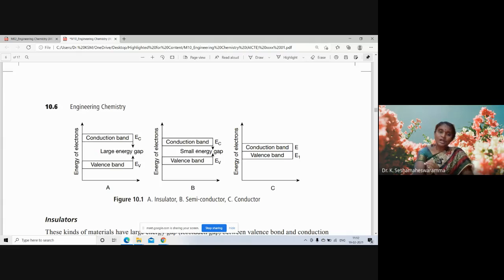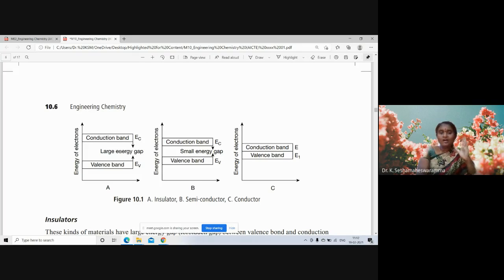Where the energy gap is less than insulators but more than conductors, these are known as semiconductors.